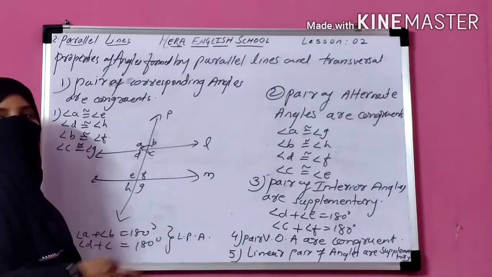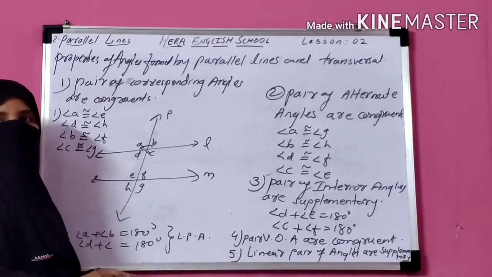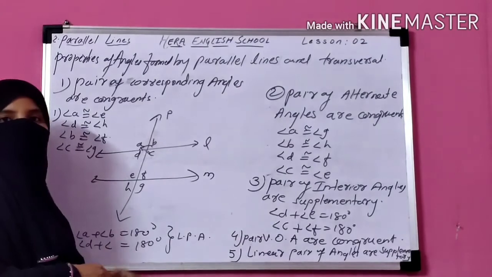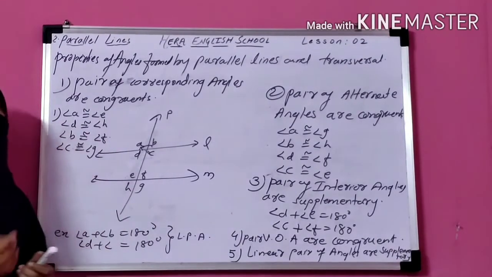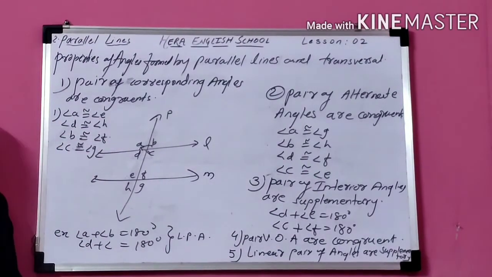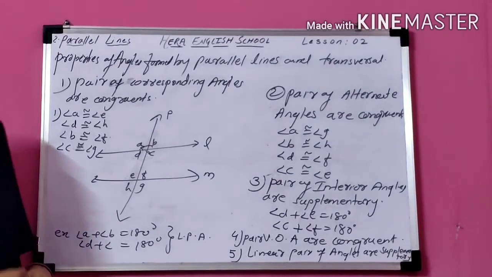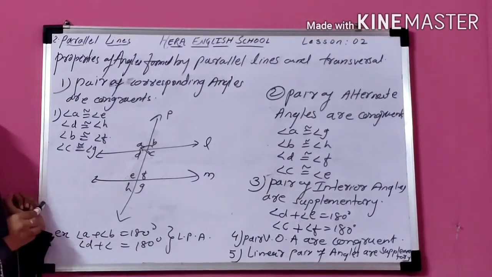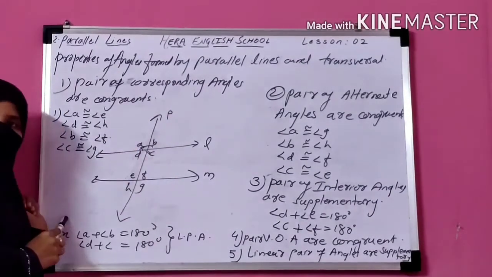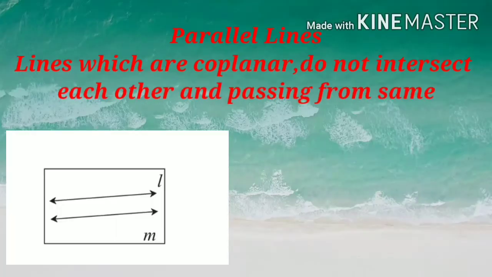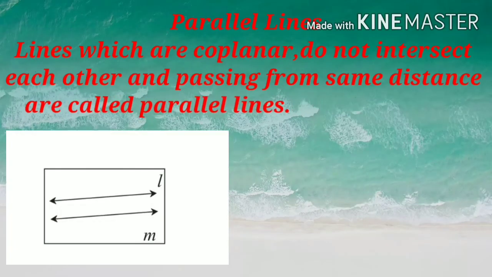So here we have completed all the basic part of this lesson. I hope you understood all the basic part, that means what is parallel line, what is transversal, what is intercept, and the types of angles formed by parallel line and transversal and their properties. Okay. Let's revise. First is parallel lines.